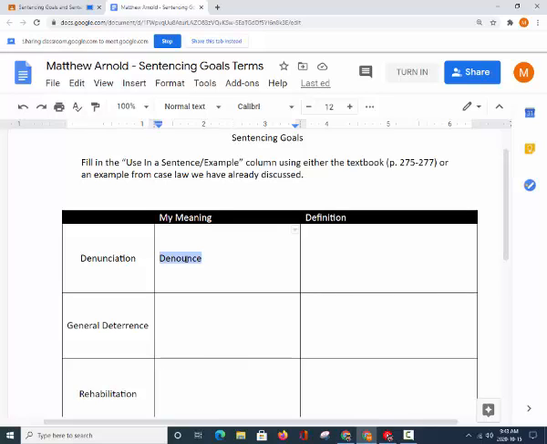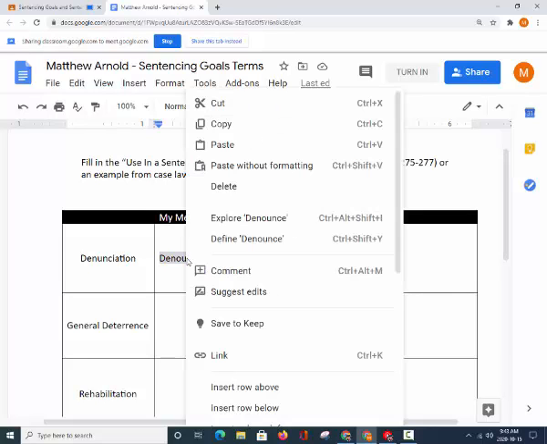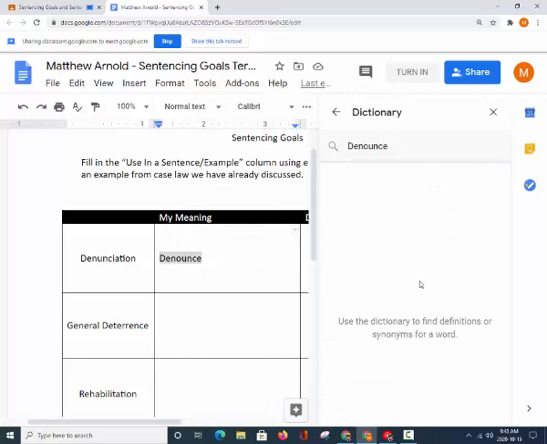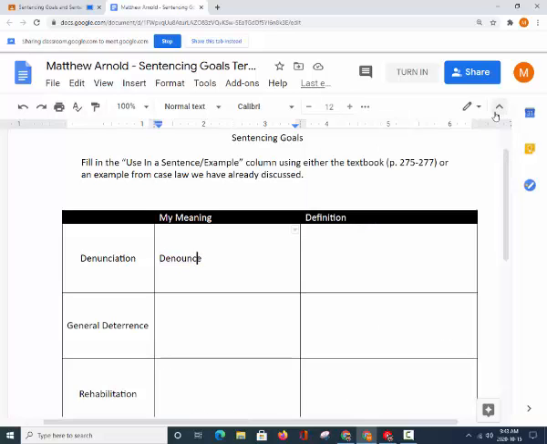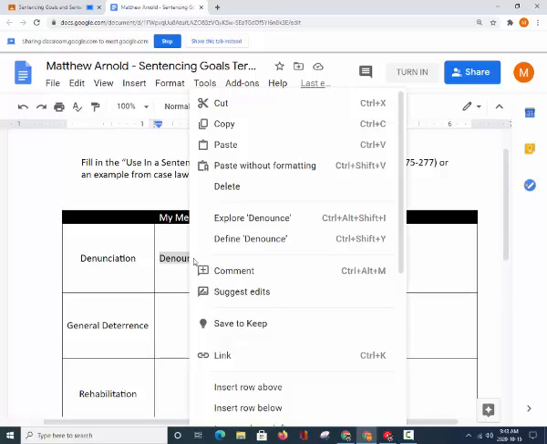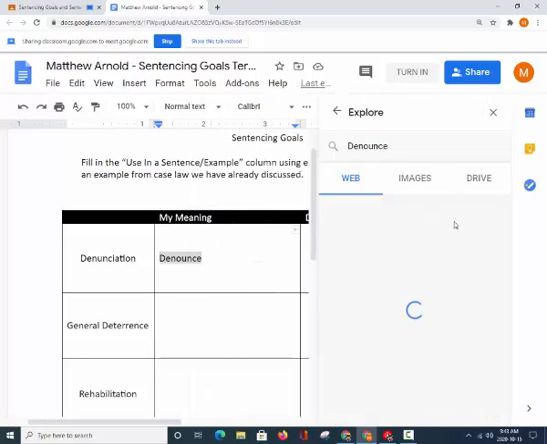So what I can do through the magic of Google Docs in this way is I can go, okay, denounce. If I right click on denounce and say define, which I've probably spelled wrong, then I can get a definition for it.